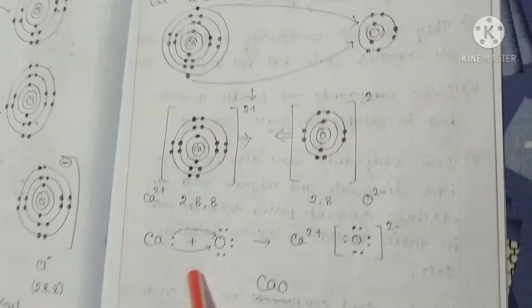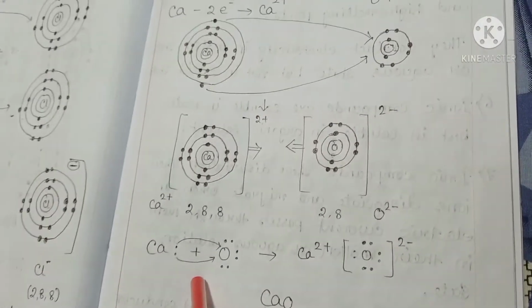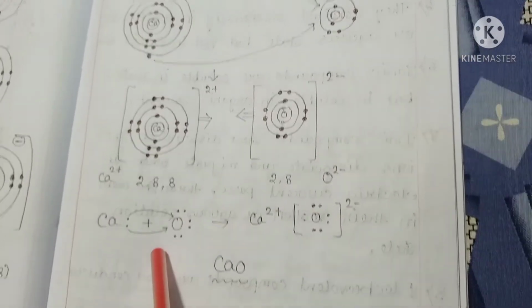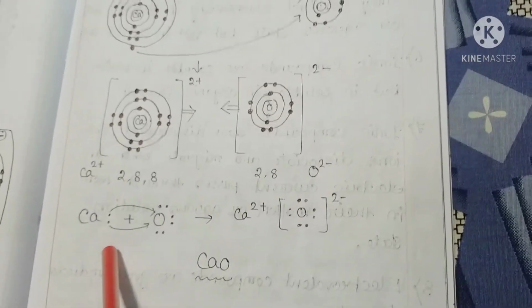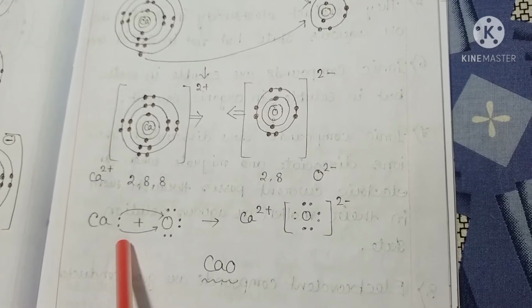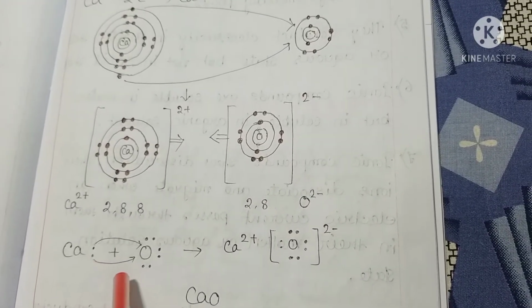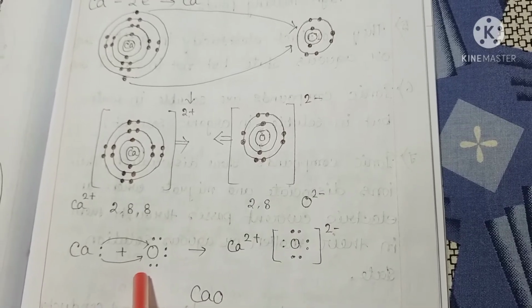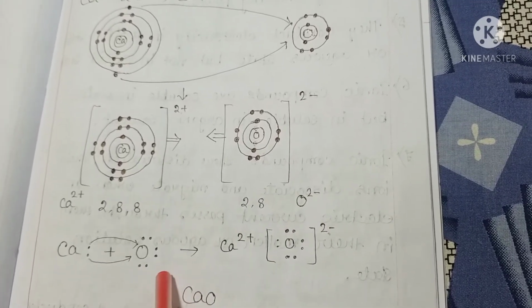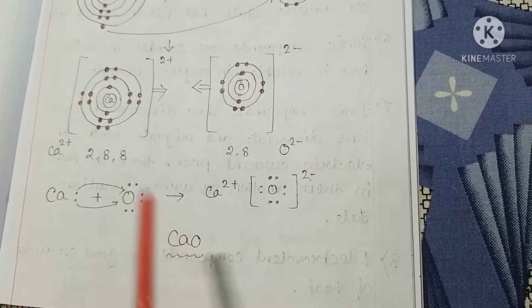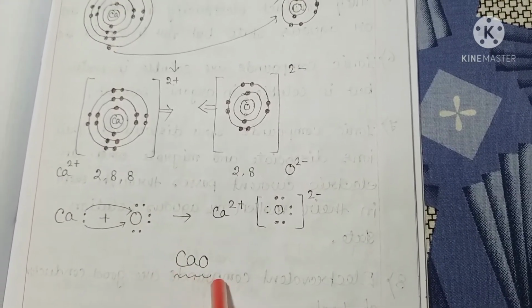The electrovalency of calcium atom as well as oxygen atom is 2. The calcium atom which loses 2 electrons is said to be electropositive, and the oxygen atom which gains 2 electrons is said to be electronegative, and the formula of calcium oxide is CaO.